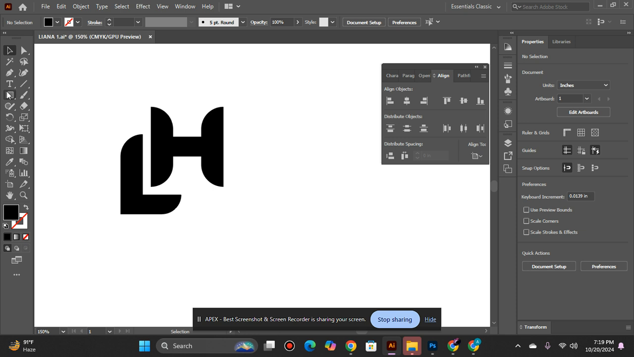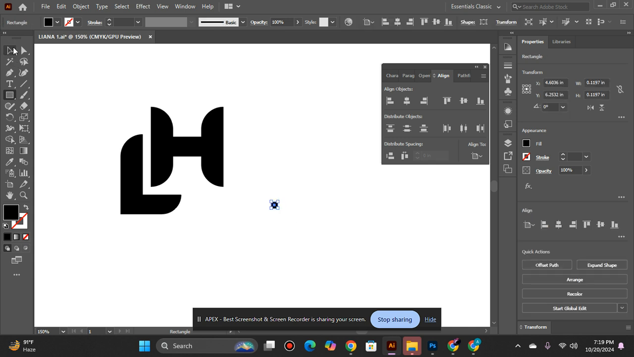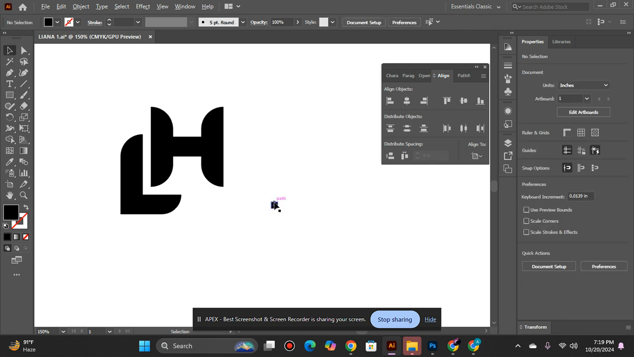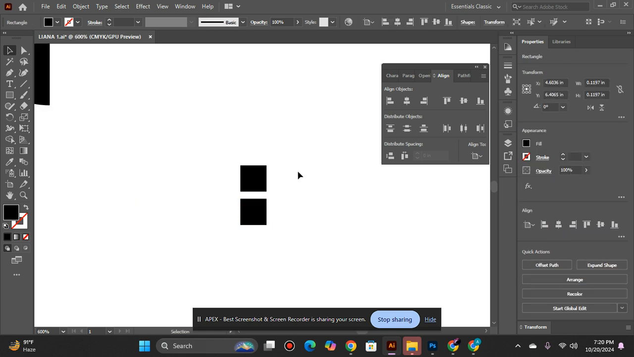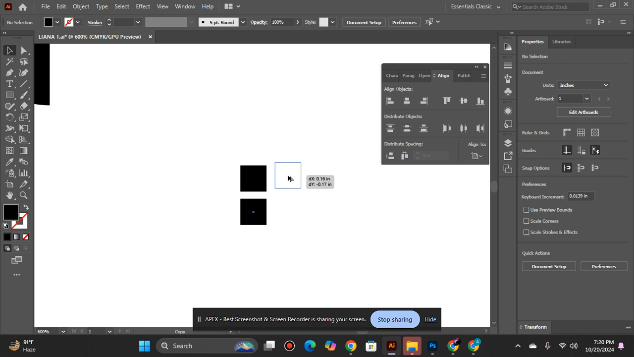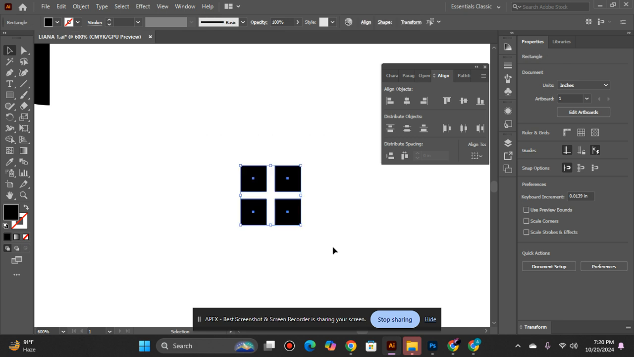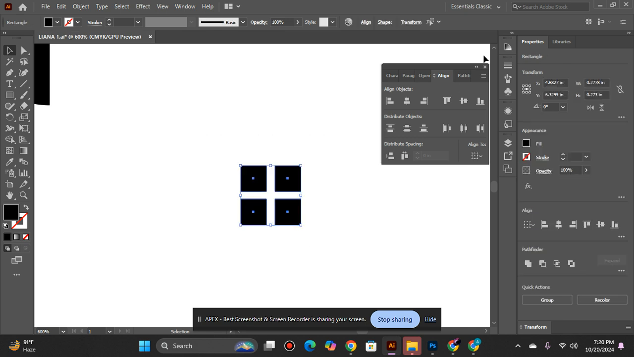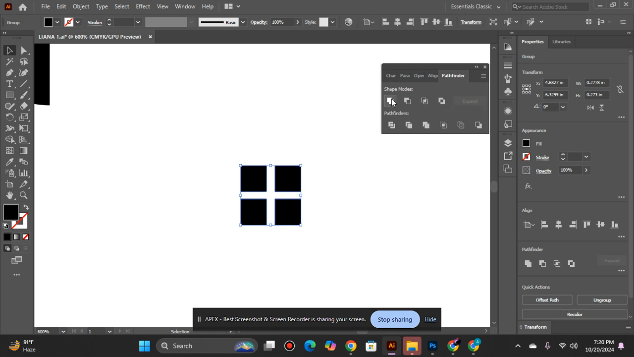Now we are going to make a house-like feel for the architect. So we are going to take this rectangle tool, simply drag it, and make a window of a house. Okay, so let's choose this, and now the window is done, and go to Pathfinder and unite it.